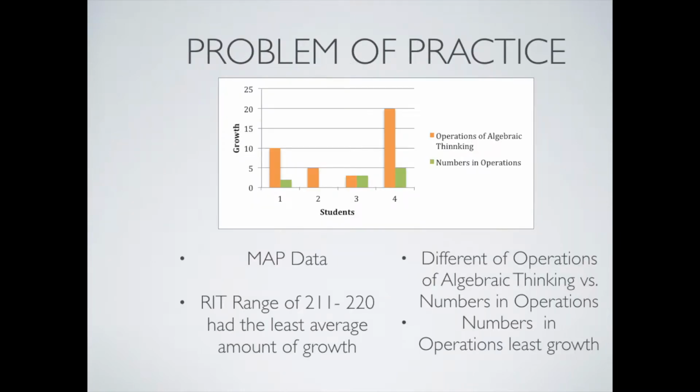I then looked further into the students who scored in the 211 to 220 RIT range and looked at the average growth in both operations of algebraic thinking and numbers and operations. I did not look at measurement and data and geometry because I have yet to teach these skills in my class and didn't think the information was relevant. Comparing the operations of algebraic thinking and numbers and operations, I found that there was less growth in the numbers and operations.